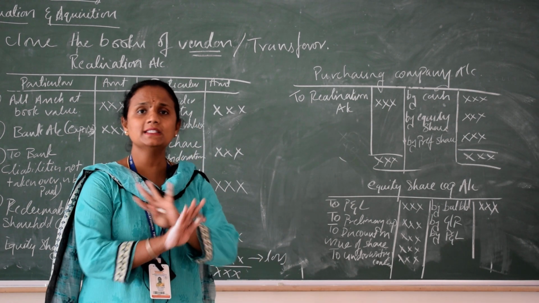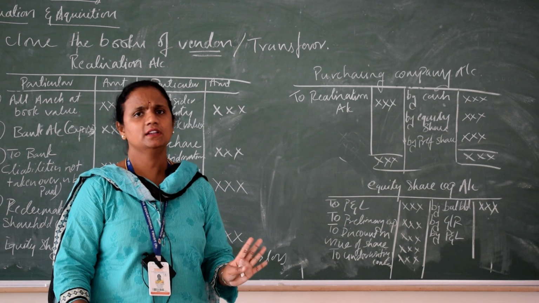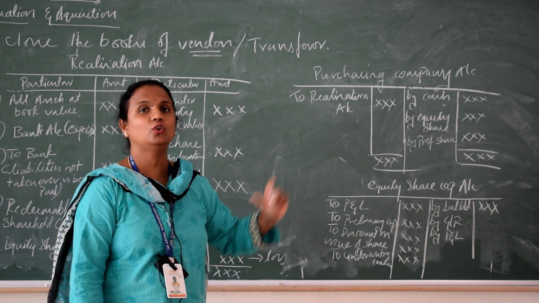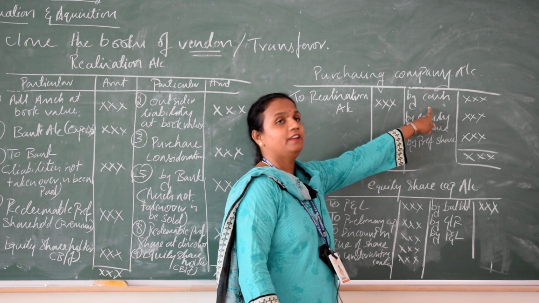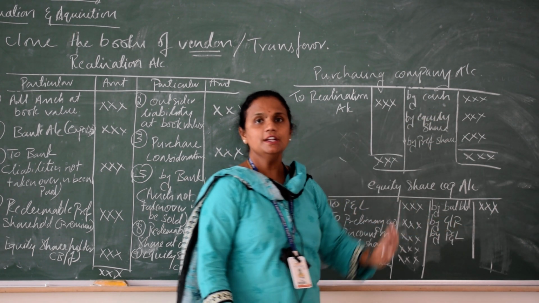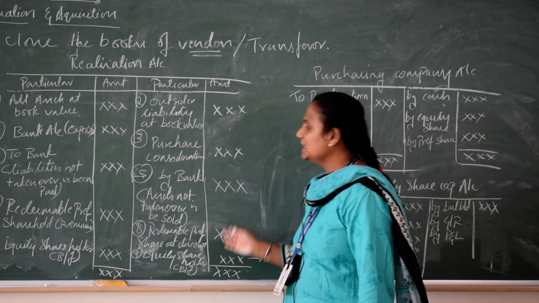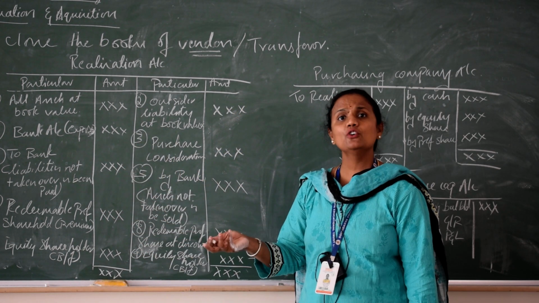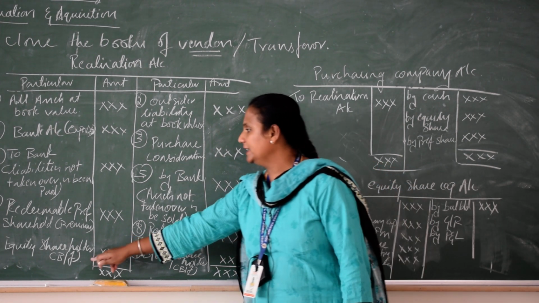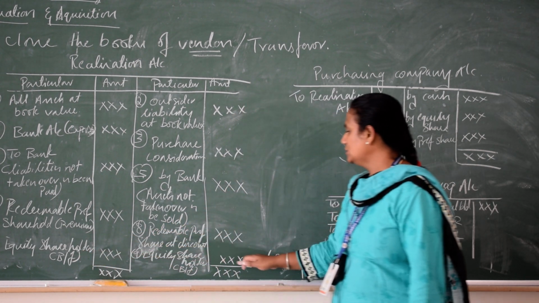Once everything from the balance sheet has been taken, the balance sheet is empty. Sometimes even cash is not there, but don't take it here because we are preparing the cash account separately. Other than that, everything you have taken here. Next, which account did you prepare? You prepared realization. In realization you can see equity shares. If it is a profit it will be here, or if a loss it will be here.